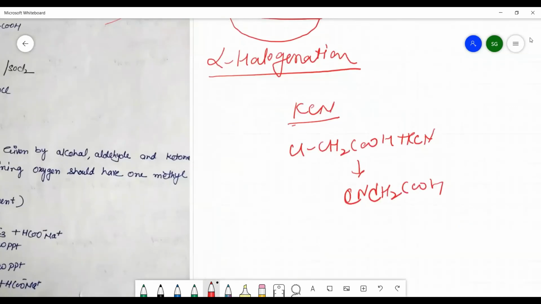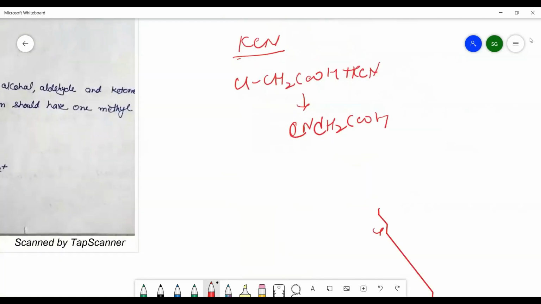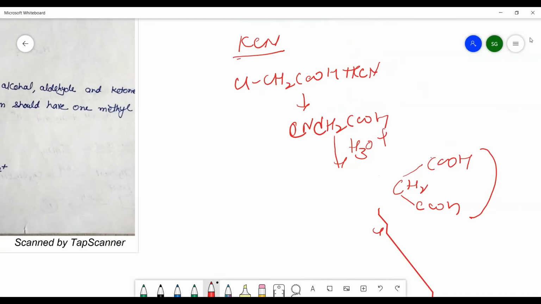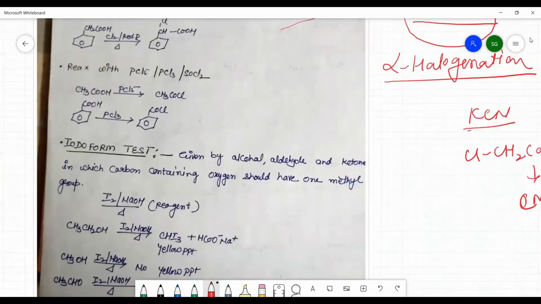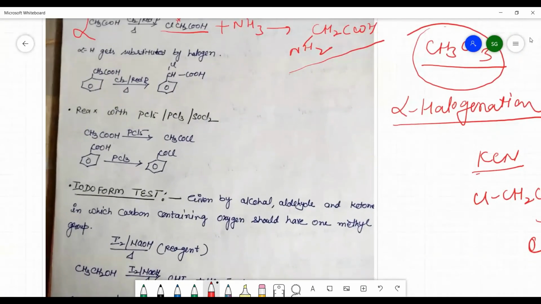And when you will do the complete hydrolysis, then you will get COOH, CH2, COOH compound. That is 1,3-propane dioic acid. So that various compounds you can form by using this Hell-Wohlhardt-Zielinski reaction.